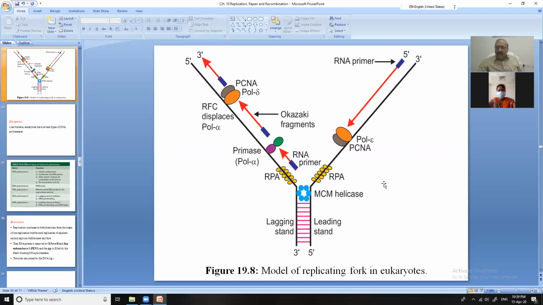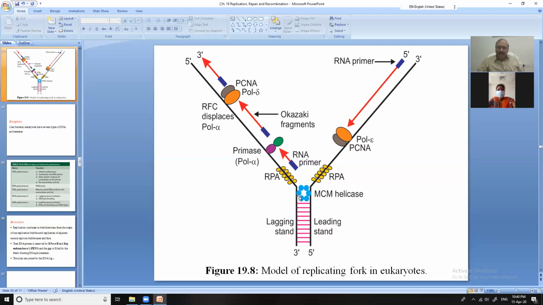And here, the action of more of the enzymes. I told you that in the prokaryotic cell, we are having 3 DNA polymerases, Pol1, Pol2, Pol3. But in the eukaryotic cells, we are having 5 types of DNA polymerases: alpha, beta, gamma, delta, and epsilon. So this is the replicating DNA in the case of eukaryotic DNA.